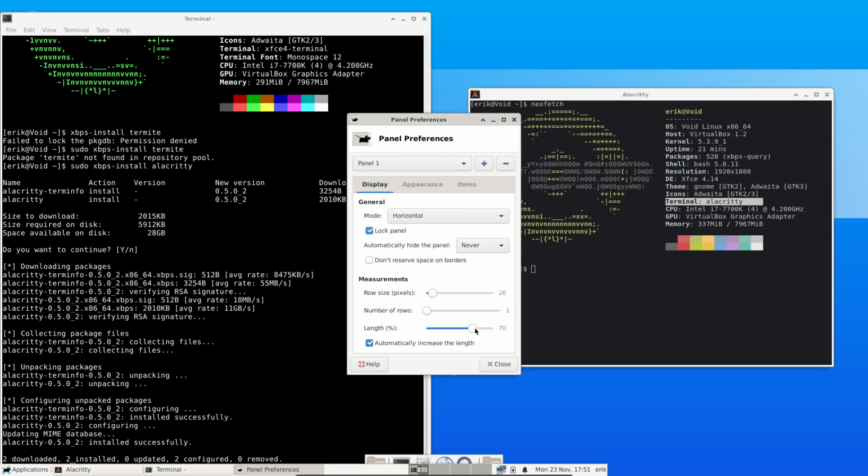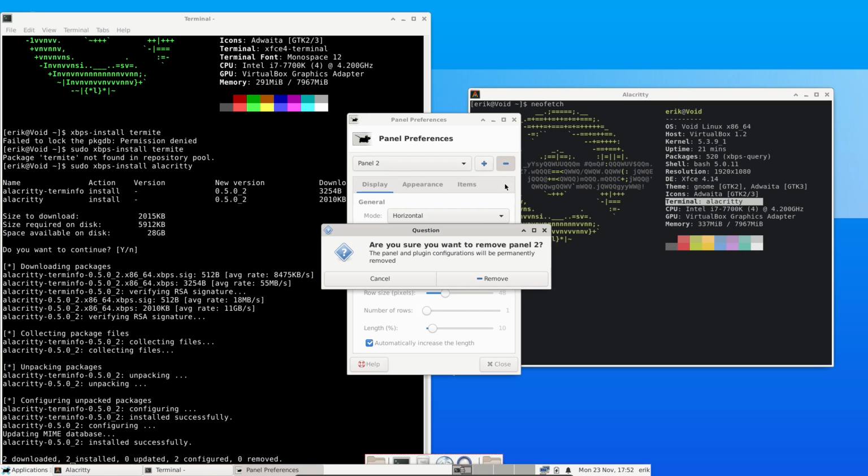This is also actually a good idea, to have the length a little bit smaller, but automatically increase the length. But what it's not doing is make it centralized, which is actually quite beautiful. So lock panel. Don't resave. Is this one? No. Number of rows, length. So this is smaller and bigger. Actually a good idea to do that.